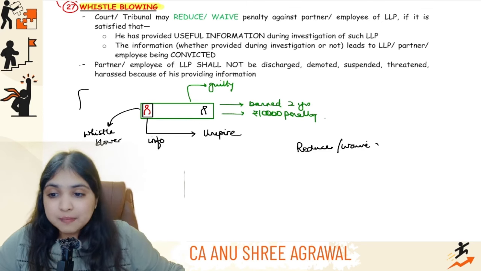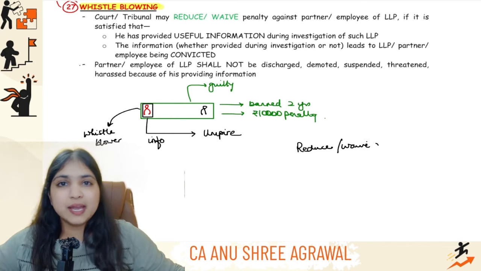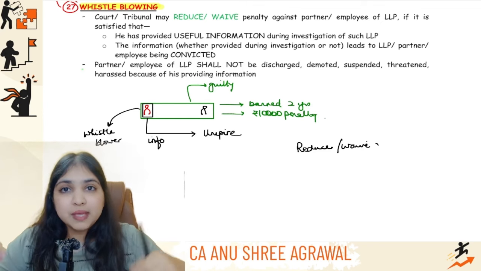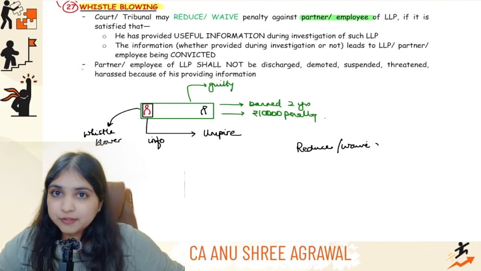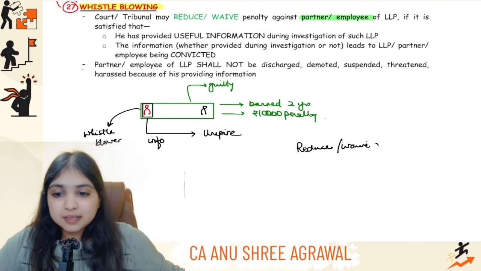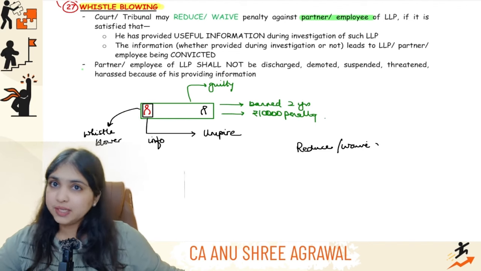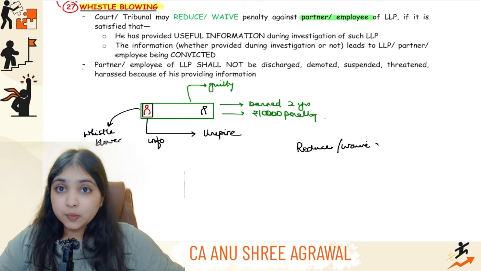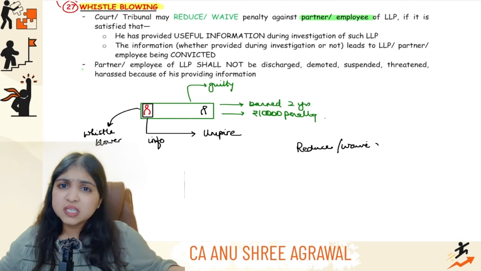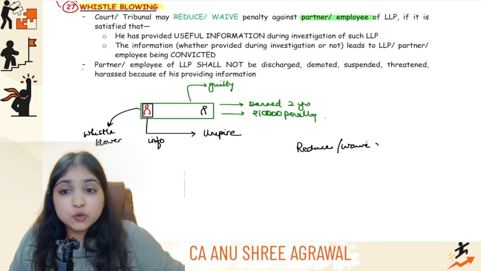Okay. Now the same concept, what I just told you from the cricket point of view, think the same thing from the LLP's point of view now. See, if you think from the LLP's point of view, the insider will be a partner or an employee of the LLP. Like in the cricket example, the insider was this person, Mr. Red, who had information and he went and gave this information to the umpire. Similarly, in an LLP, the insider will be the partner or employee who has information about some fraud or some wrongdoing happening in the LLP, and he goes and gives that useful information during an investigation to the court or tribunal.